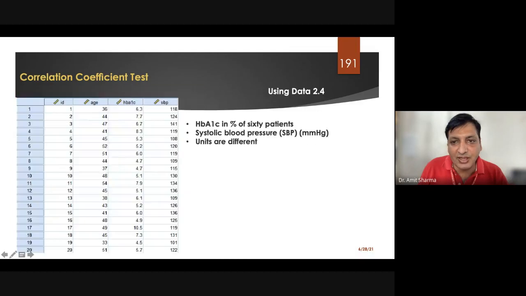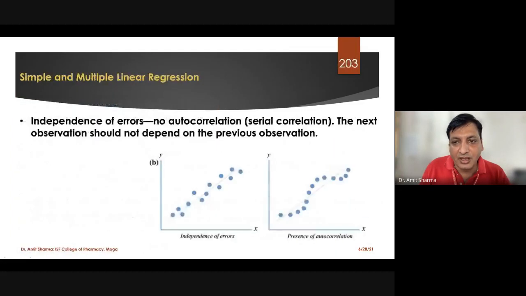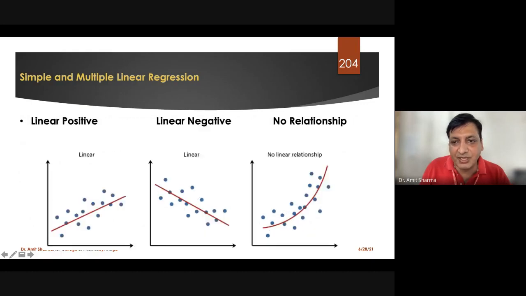Or I'll show another example I have in the case of linear regression. Yeah, like this. This we call a linear relationship, and this we call a quadratic, that is, no linear relationship. We will discuss the shapes in the further slides.